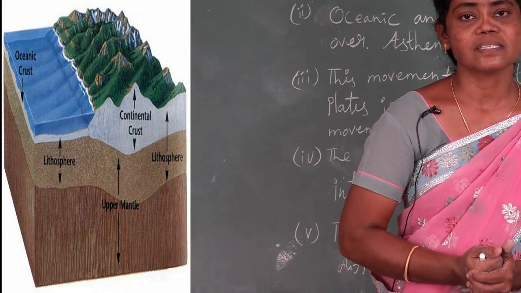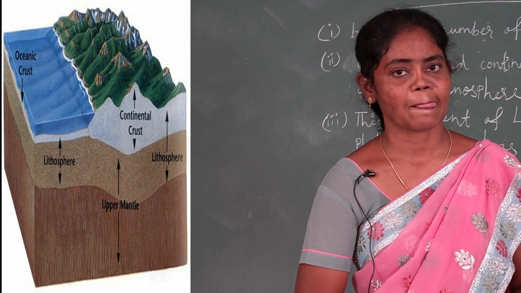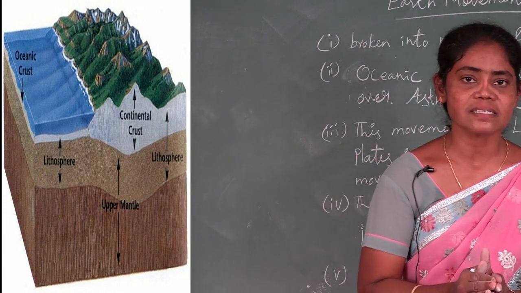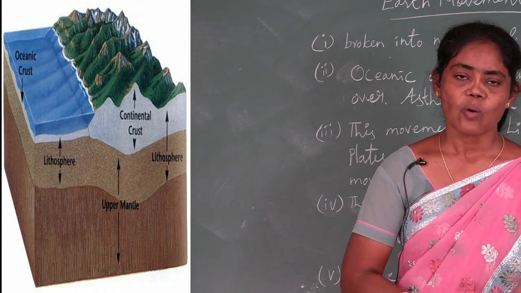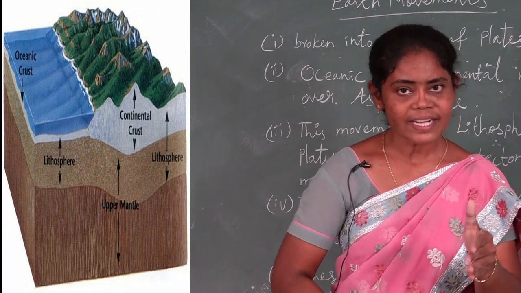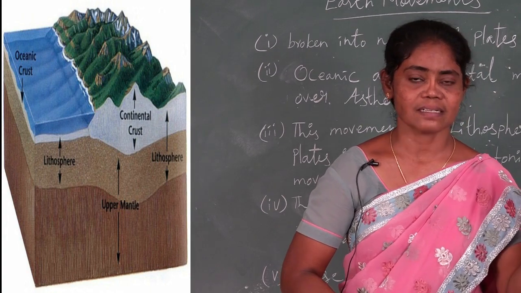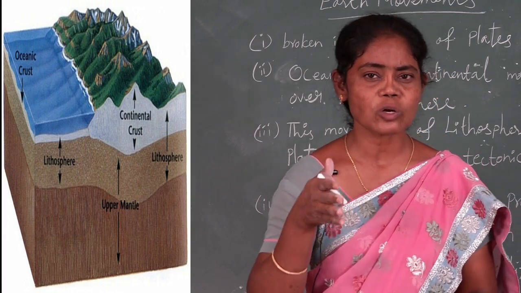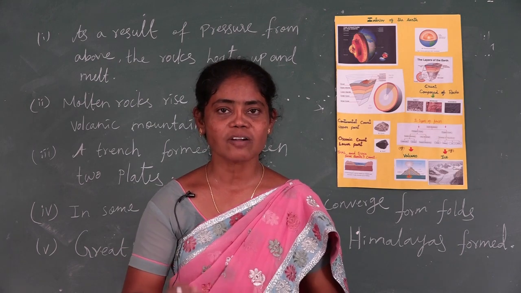At places, they move far away from each other, creating a wide rift. At some places, they come closer and collide with each other. When an oceanic plate collides with a continental plate, since it is denser, it goes below the continental plate.